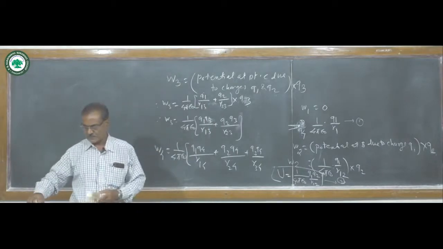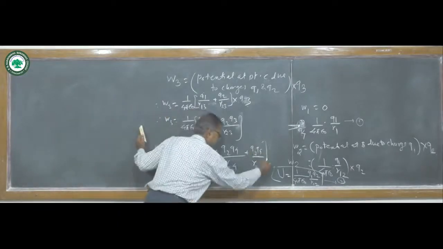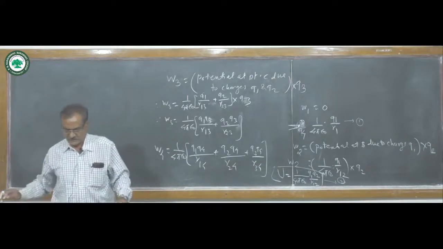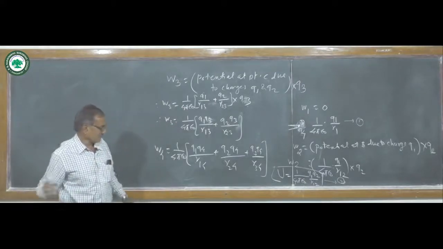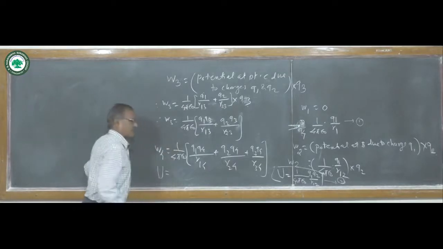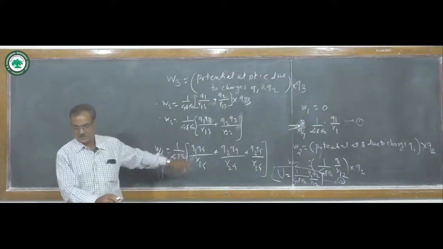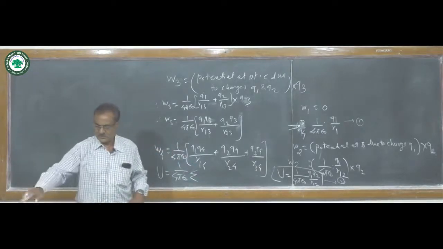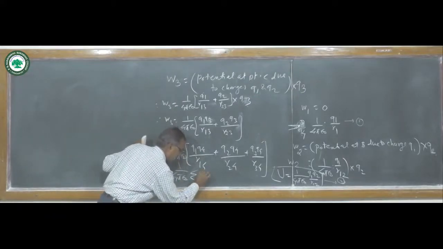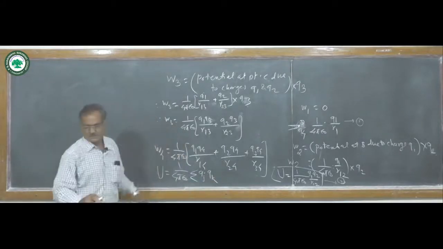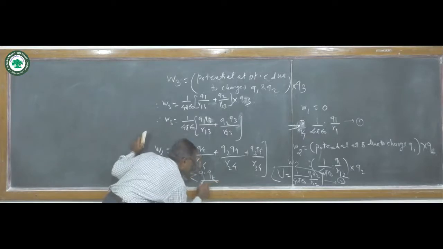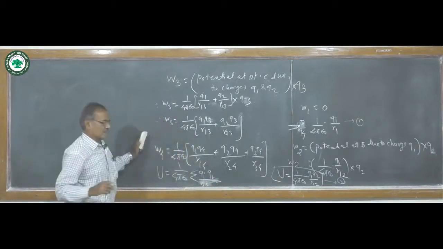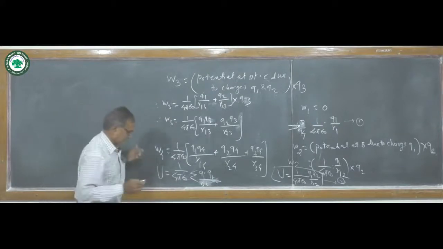So therefore, the total work done of the system we can write in the form of potential energy U equal to, in summation form, taking the constant out of the summation, 1 by 4 pi epsilon naught into summation of Qj Qk divided by Rjk, with the summation limits over all pairs.